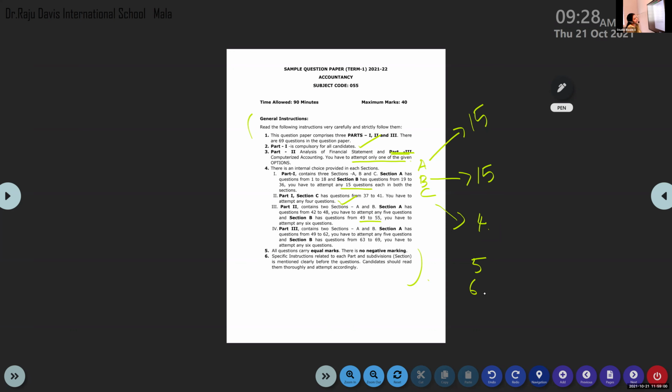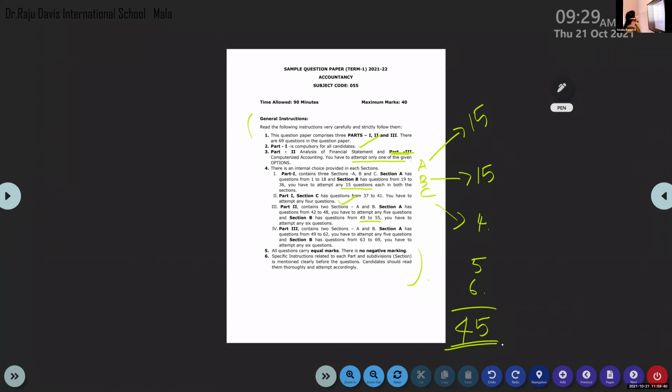So like this, how many? 15 plus 15, 30. 30 plus 4 plus 5 plus 6, that is 45 questions. You have to do 45 questions. Actually, you can find 55 questions in the question paper. All together, there are 55 questions. Out of this, you have to attempt 45. And your marking will be out of 40. That is a different thing. 45 questions you have to do and your total marks will be out of 40.